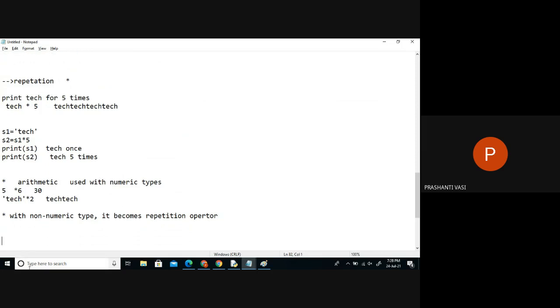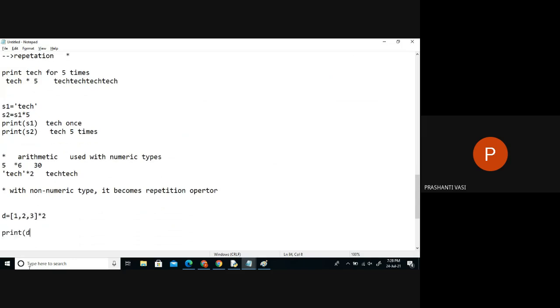And this repetition can be used with any sequence. So if I say something like this, what will be the output on the screen if I print D? 1, 2, 3, 1, 2, 3. In one single square bracket or two different? Two different, I guess.